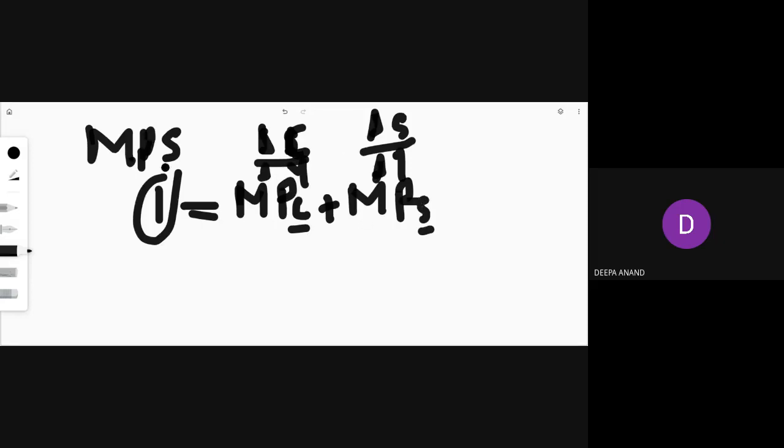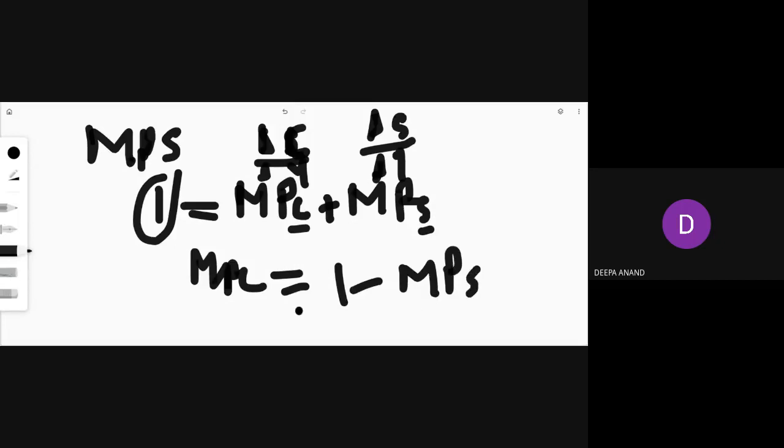If you put the formula like that, divide by change in Y and cancel it, you will get 1 is equal to MPC plus MPS. So what is MPC? 1 minus MPS. What is MPS? 1 minus MPC.